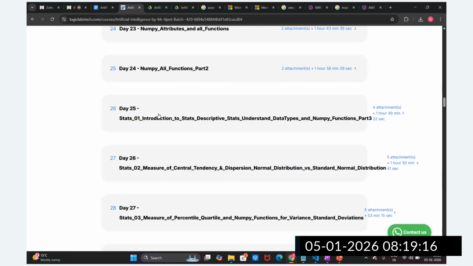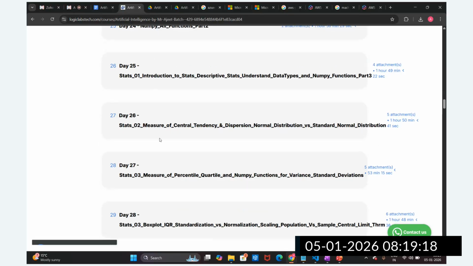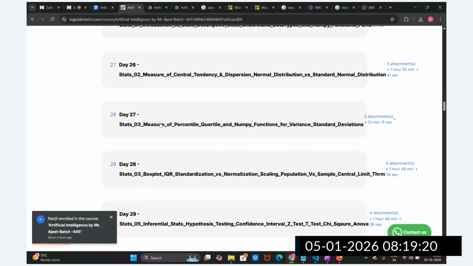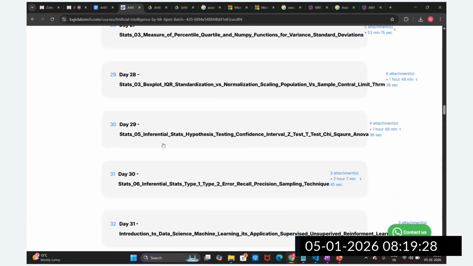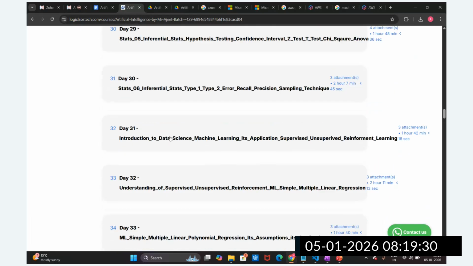Then we are going to start with statistics. We will understand the different techniques in statistics, such as the central tendency. These are the different techniques we are going to understand, including descriptive and inferential statistics. Then we are going to start machine learning.